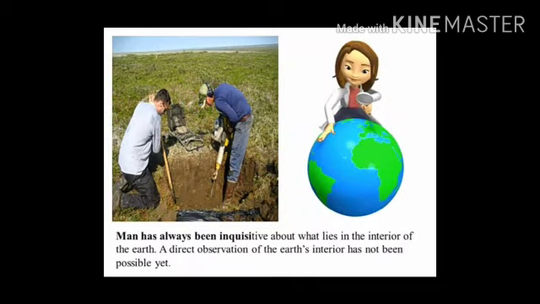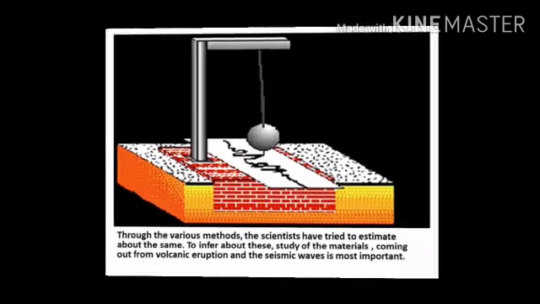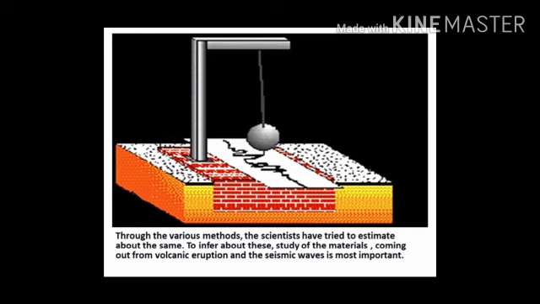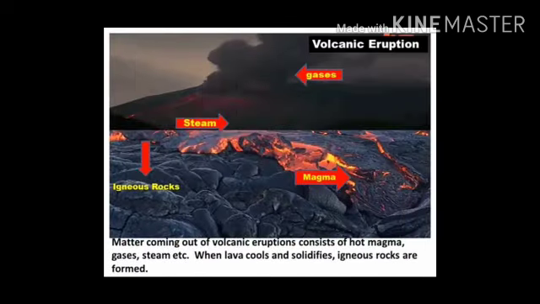As we know, man has always been inquisitive about what lies in the interior of the earth. A direct observation of the earth's interior has not been possible yet. But through various methods, scientists have tried to estimate it. To infer about this, the study of material coming out from volcanic eruptions and seismic waves is most important. Matter coming out of volcanic eruptions consists of hot magma, gases, steam, etc. When lava cools and solidifies, igneous rocks are formed.